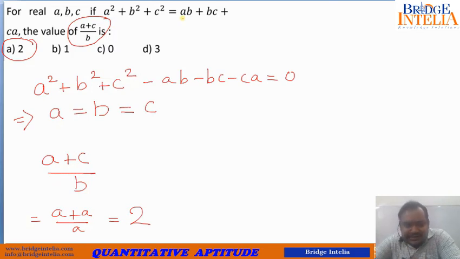So if you realize something, if you are thorough with the concept, if you can recall the concepts, algebra is nothing but application of concepts. Okay, so I would suggest again and again that you need to expose yourself to more and more number of questions. So let's do.